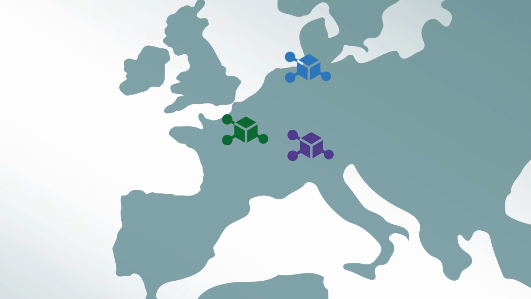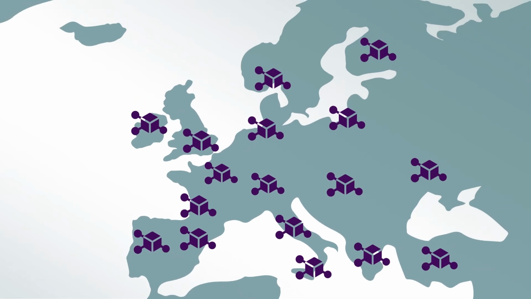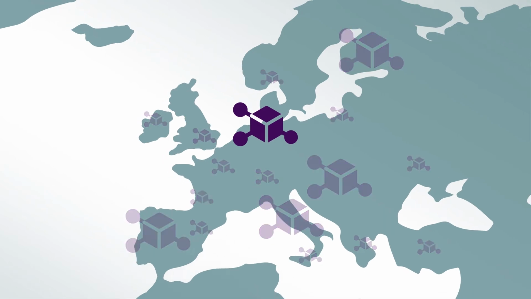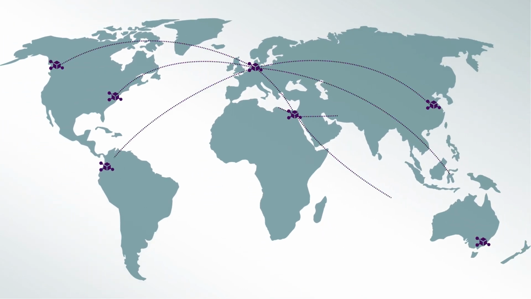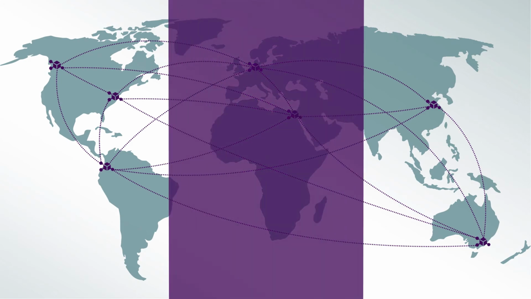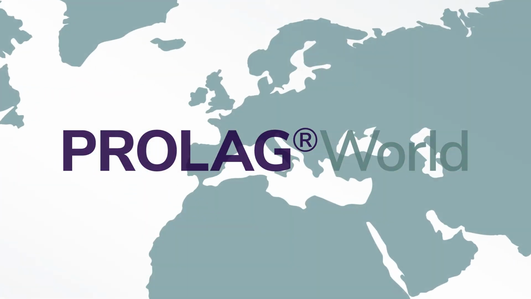In PROLAG World, you can set up any number of logistics centres to meet your specific requirements. You can also categorise your logistics centres into primary and secondary logistics centres. Regardless of the time zone they are in, all logistics centres can be interconnected in PROLAG World. This means that a single PROLAG World system can link logistics centres all over the world.